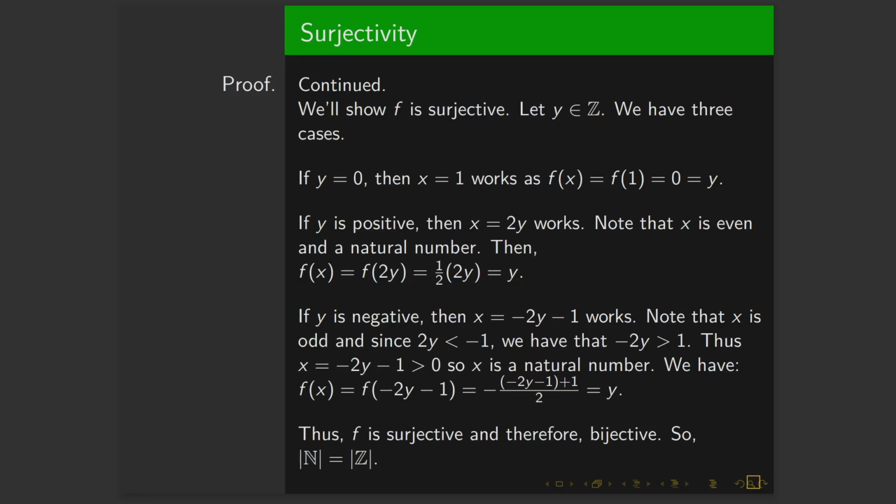Now, what's really annoying here is all the algebra, and it's like, okay, where did you come up with all of this? Maybe you can understand if y is equal to 0, then x equal to 1 would work. Maybe if it's positive, you understand why. But then why would the negative one work? How did you come up with x equal to negative 2y minus 1? Well, once again, we do the same strategy. We just invert the function. So we just invert x plus 1 minus 2 and take the negative of all of that.